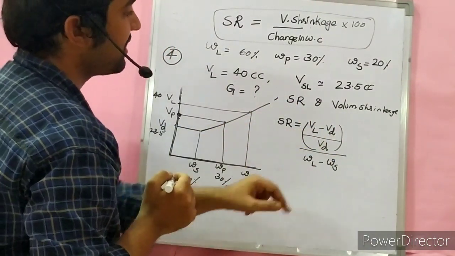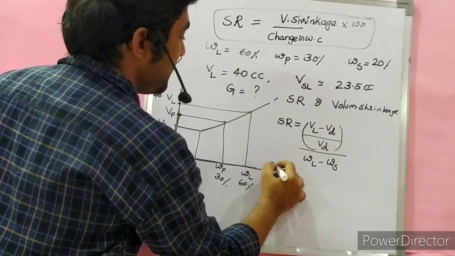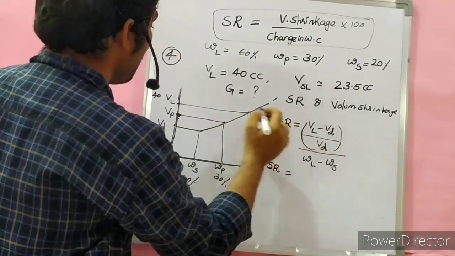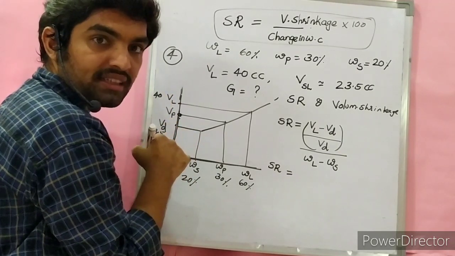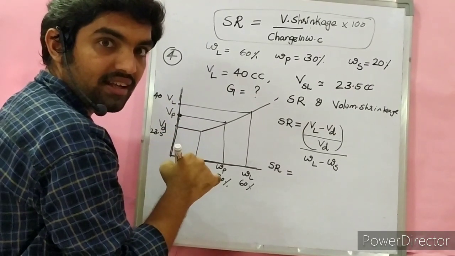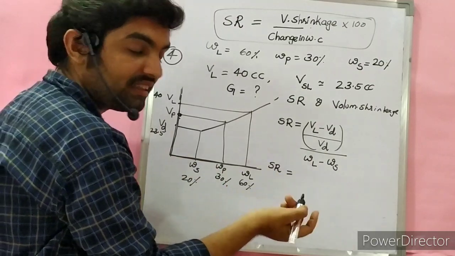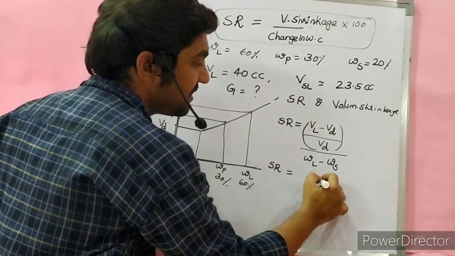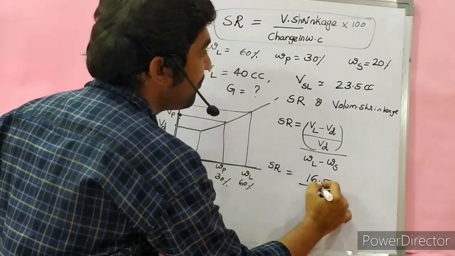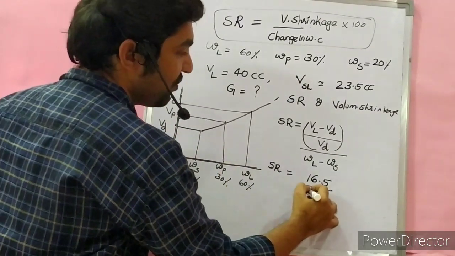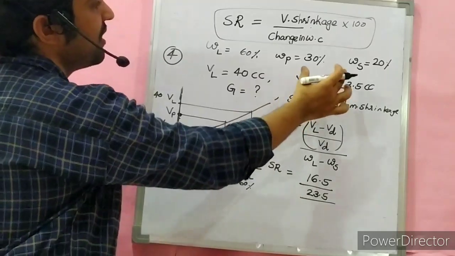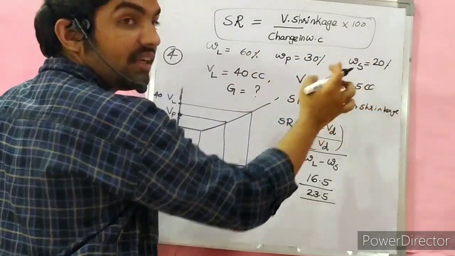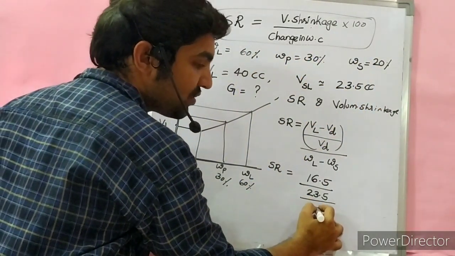So shrinkage ratio is equal to, what is VL minus VD? 40 minus 23.5 is 16.5, upon VD, which is 23.5, divided by WL minus WS, 60 minus 20, this is 40.